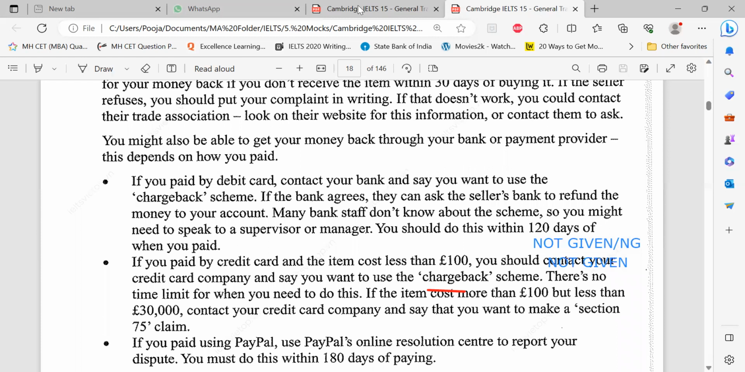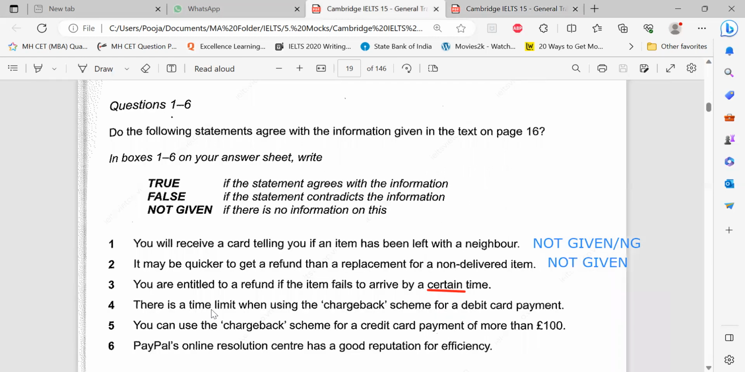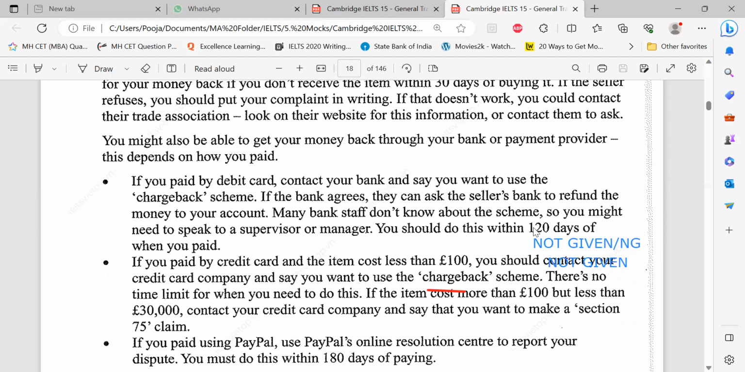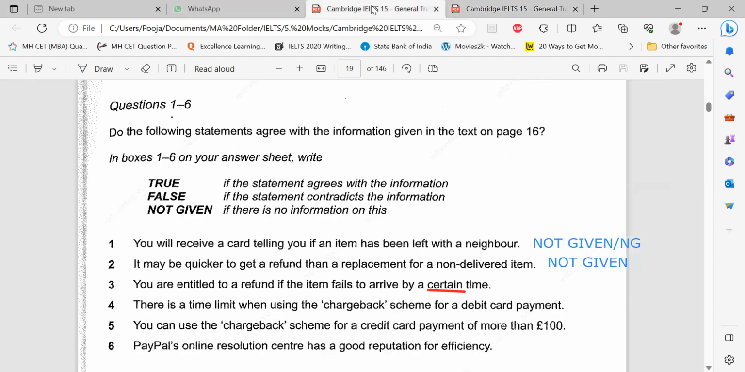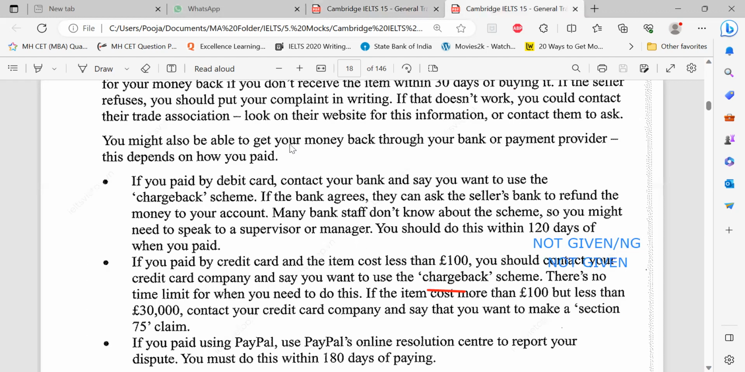Is it the same thing? No, we are looking for a time limit. Okay, so time limit, I can see 120 days. You should do this within 120 days. Yes, it's a time limit. There's a time limit within 120 days for a debit card payment. Is it debit card? Debit card.